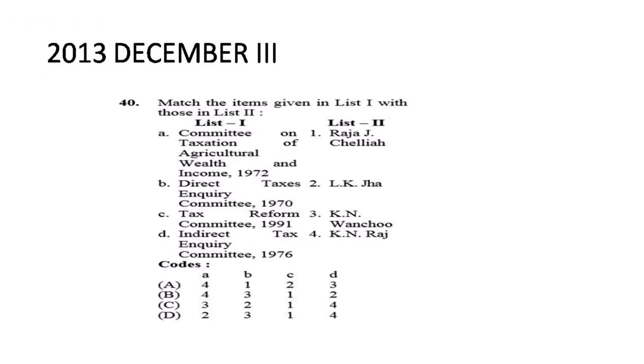Next question, this was a question that was asked in 2013 December paper 3. The question is, match the items given in list 1 with those in list 2. So we have to match की कौन सी कमेटी किसने दी थी. So committee tax for agriculture wealth, so that is by... दैट वाज फॉर एग्रीकल्चर वेल्थ, सो दैट वाज बाय K.N. राज. ठीक है, सो K.N. राज गेव दिस कमिटी.